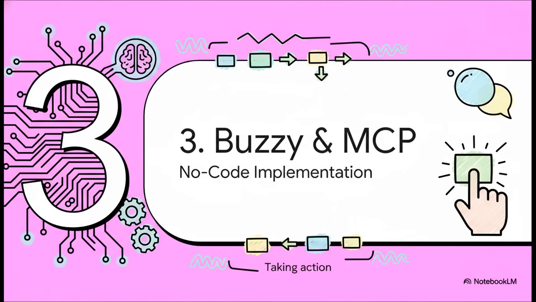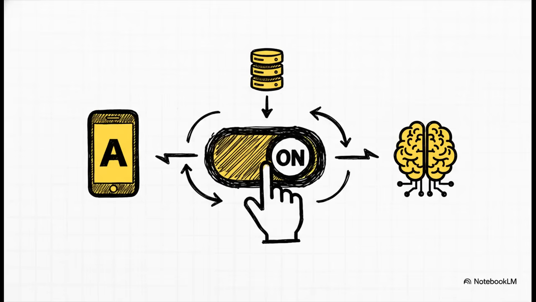Now, a new protocol is awesome in theory, but let's be real. Who wants to do all the heavy lifting to implement it from scratch? That's where Buzzy comes in and makes this powerful idea incredibly practical for all of us. Buzzy basically makes MCP a reality for builders right now. You build your app in Buzzy, you flip a single switch, and bam, it generates a full MCP server for you. Just like that, your app is ready for an assistant like ChatGPT to connect to and start controlling.